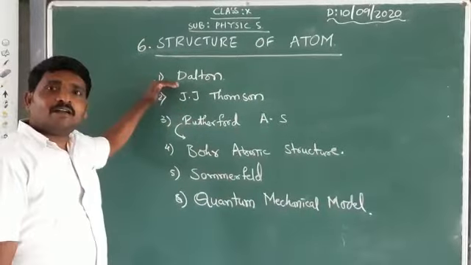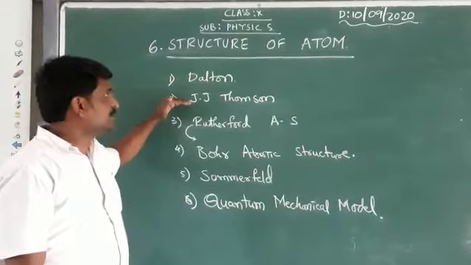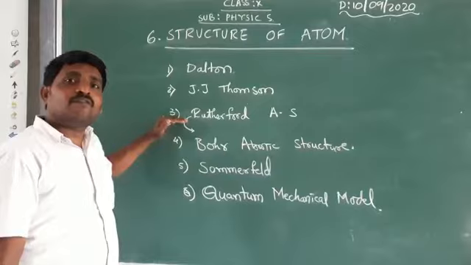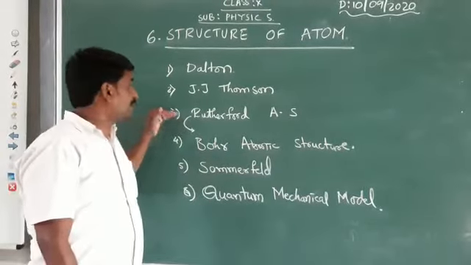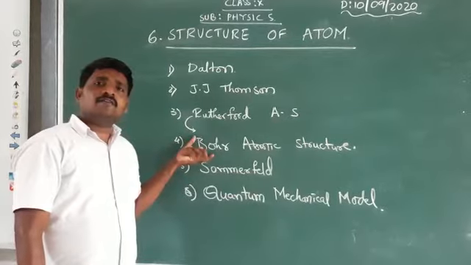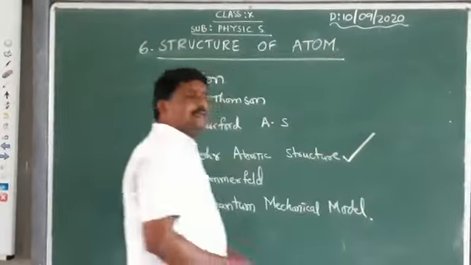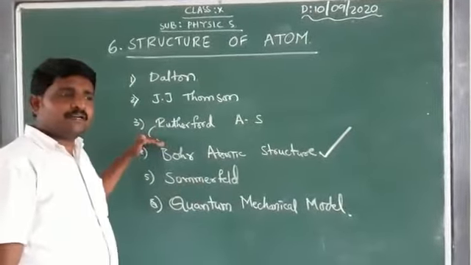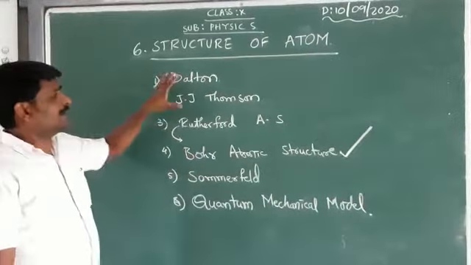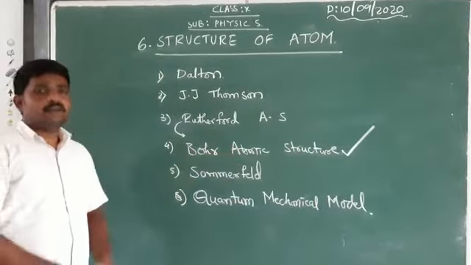So we have already learned what the Dalton postulates are. Already we have learned about the shape of the atom, J.J. Thomson's view, the Rutherford atomic structure and its demerits. All that we learned in 9th class. Okay, as Bohr's atomic structure is one of the successful models, we are going to learn some prerequisites which will help to understand some concepts in this chapter and the coming chapters also. Keeping that aside, we are going to discuss the atomic structure defined by Niels Bohr. Okay.